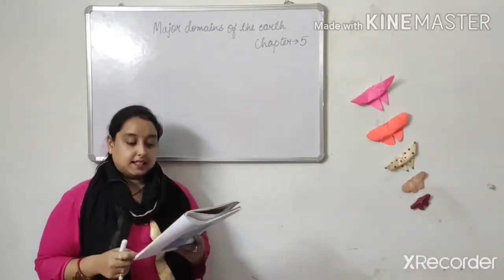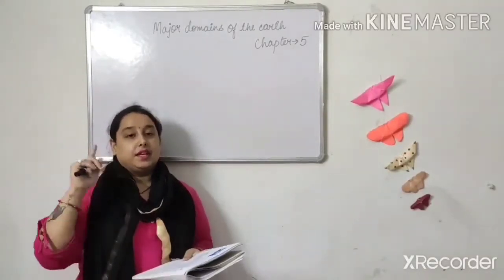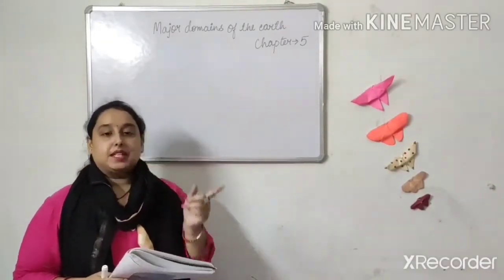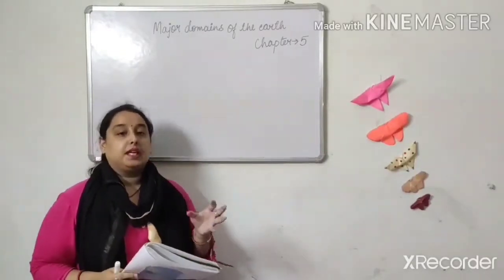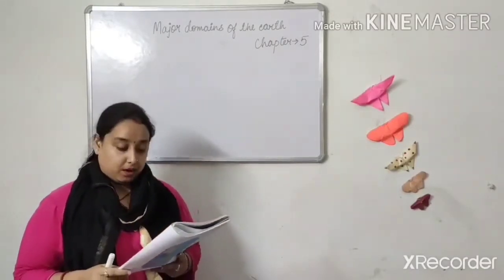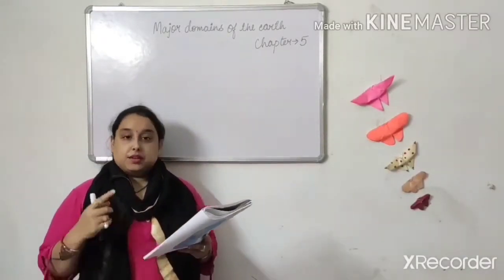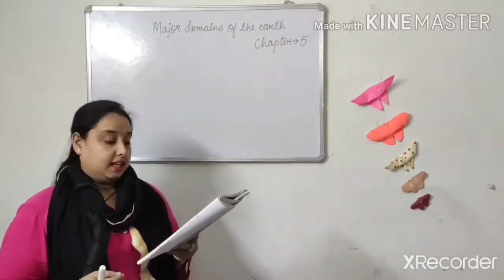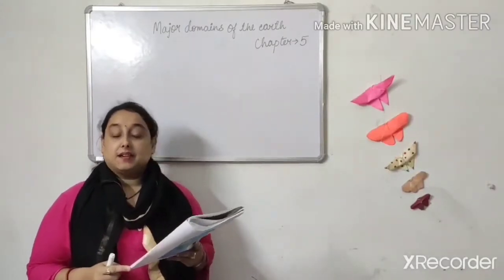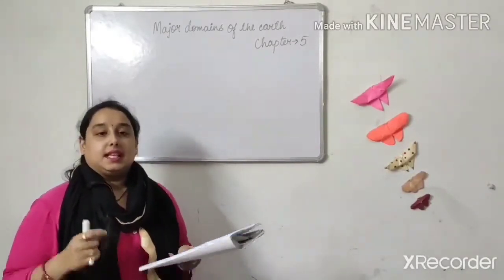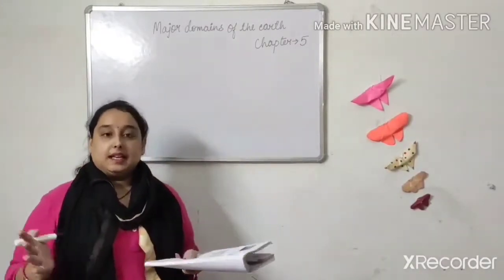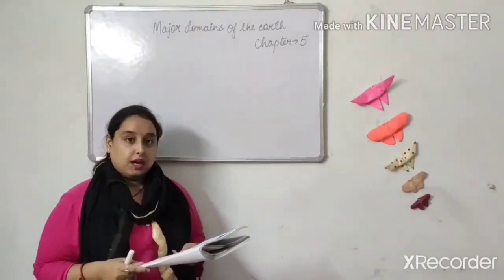The gaseous layers that surround the earth, whatever air or gas you see in your surroundings, that is called the atmosphere. Now which gases does it contain? See, oxygen, nitrogen, carbon dioxide and other gases are found. These gases you can see in your surroundings. These are gases that you see in your surroundings on a daily basis, and that is called the atmosphere.